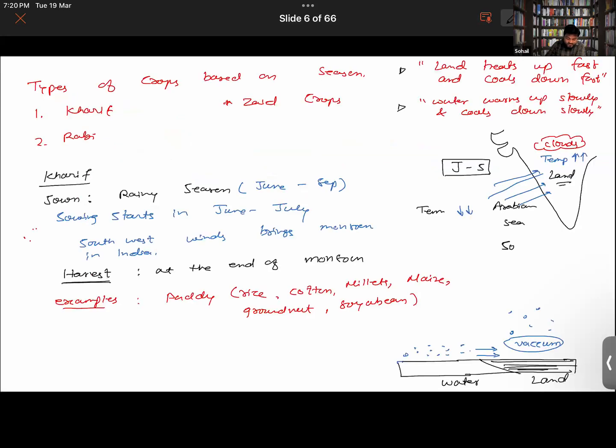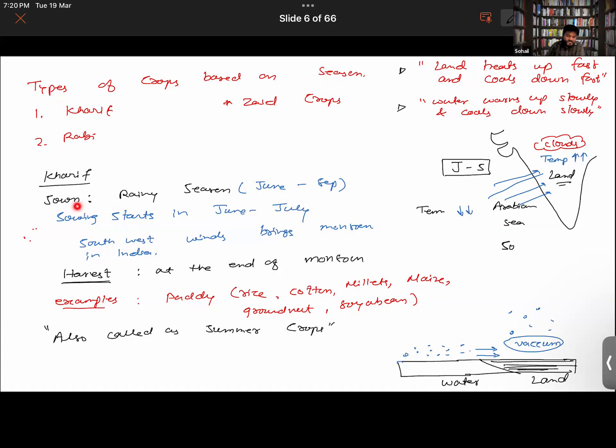What is the another name for the Kharif crops? Yes, Khadija. They are also called summer crops, actually, because the whole duration is the summer season.